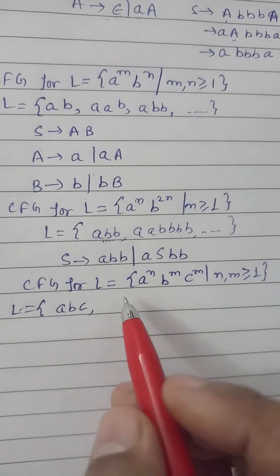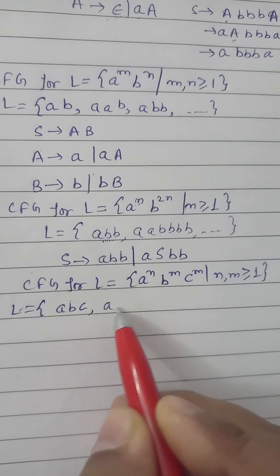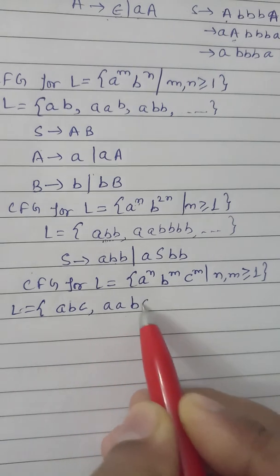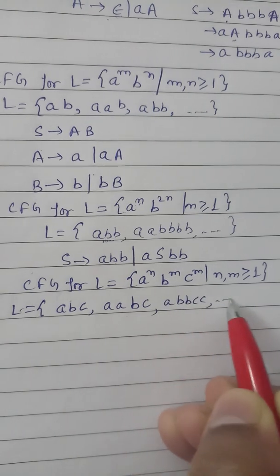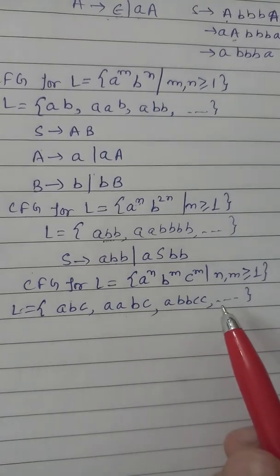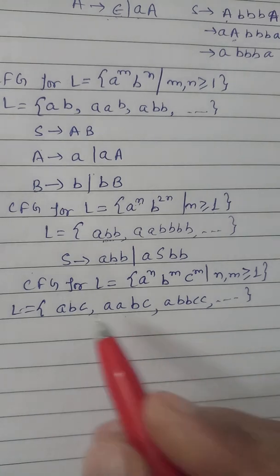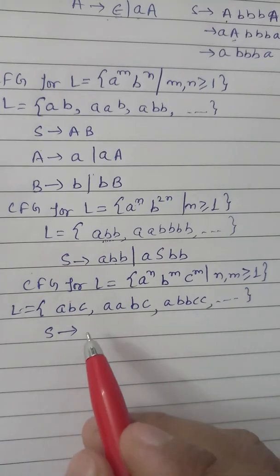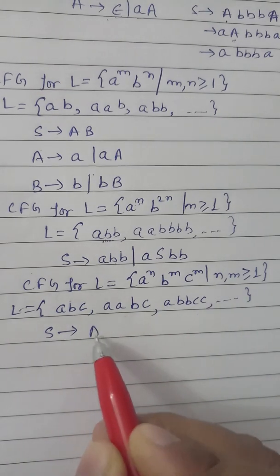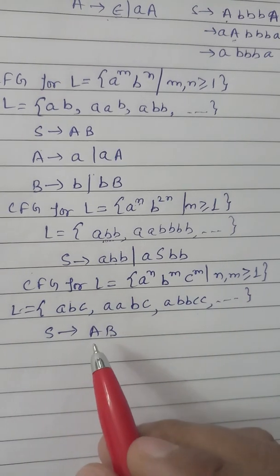Either m and n can be equal, or maybe n is greater than m, or maybe m is greater than n, and so on. Like this we can get. So what will be the CFG for this? The first production can be S → AB.